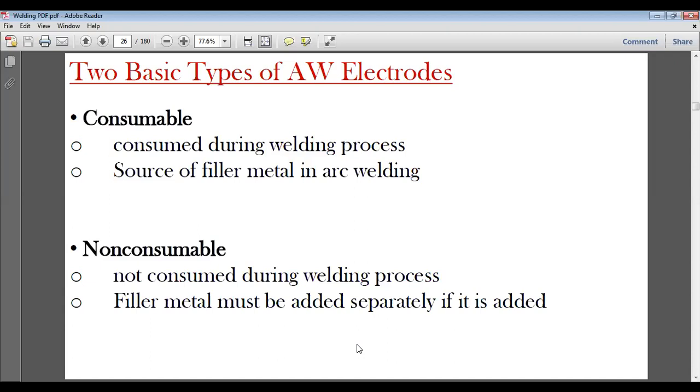In the case of non-consumable electrodes, we have two possibilities. If pressure is applied, no filler metal is required, and if pressure is not applied, a filler rod is provided separately. So non-consumable electrodes are those that don't get consumed, and they are safe and intact at the end of the welding.